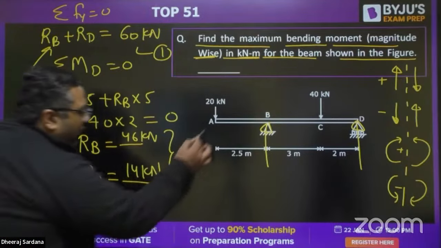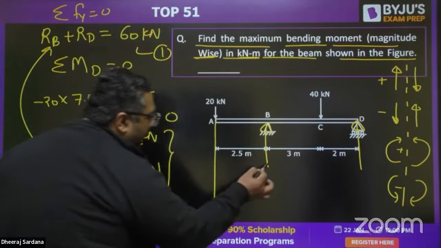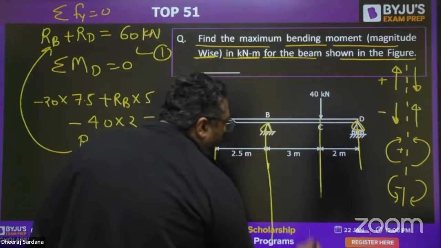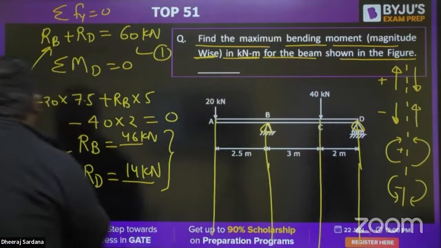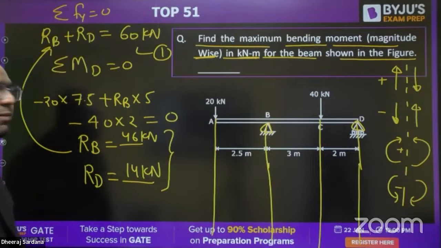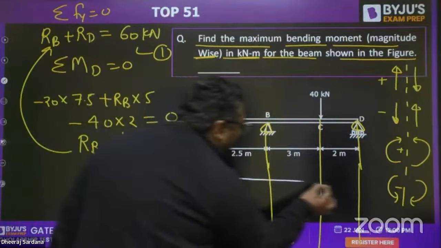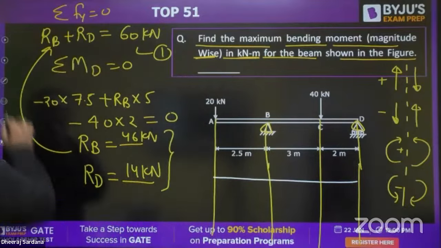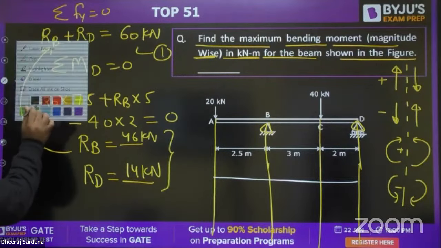Now, my dear, if we are going for SFD, I have already made the sign conventions for you. Because maximum bending moment will be at a point where shear force changes its sign. So, you know, if I will be making the SFD for this case, how I will be floating. You know that the sign convention is in front of you.